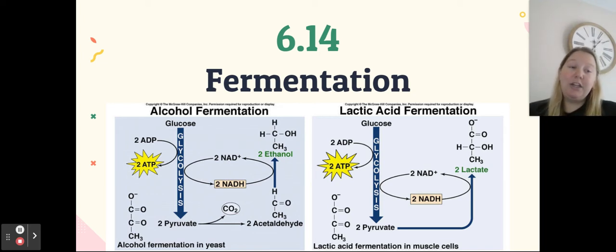Lactic acid fermentation happens inside of our muscles, and it produces that same step. Okay, glucose still goes through glycolysis to pyruvate. Pyruvate then gets broken down into molecules of lactate or lactic acid. This is the buildup of a chemical in our muscles that burns when we work out. As soon as oxygen is readily available, that burn starts to go away as cellular respiration takes back over.